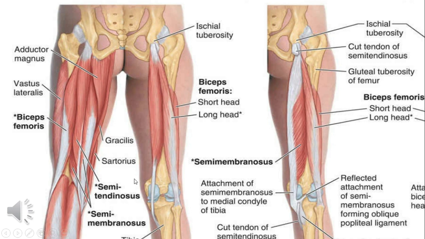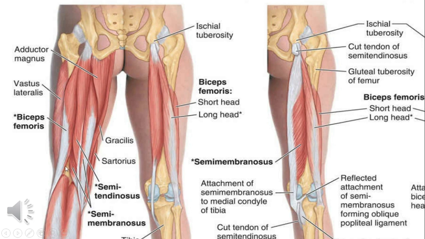Then the innervation of hamstring is from the tibial part of sciatic nerve. Here there is another exception, biceps femoris, short head supplied by common peroneal nerve or common fibular nerve, while long head is supplied by the tibial nerve as with the other hamstrings. Now the hamstrings are going to cross two joints, the hip joint and knee joint.